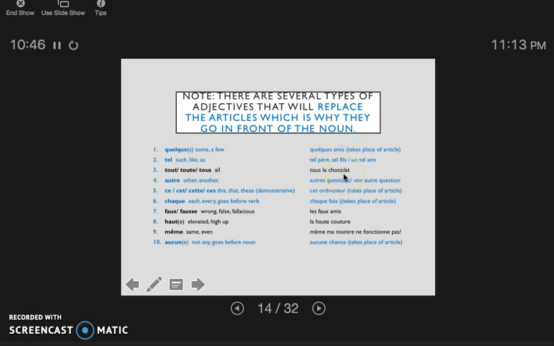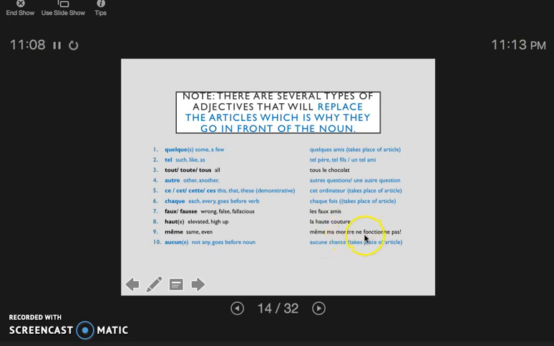Tout le chocolat, all the chocolate. Autre question, other questions. Cet ordinateur, this computer. Chaque fois, each time. Les faux amis, la haute couture, false friends, high culture, or high fashion.